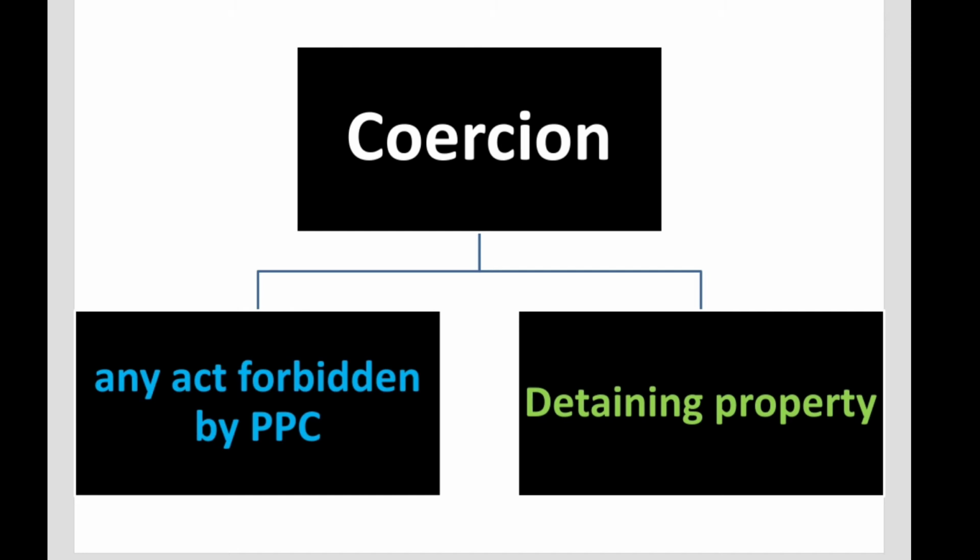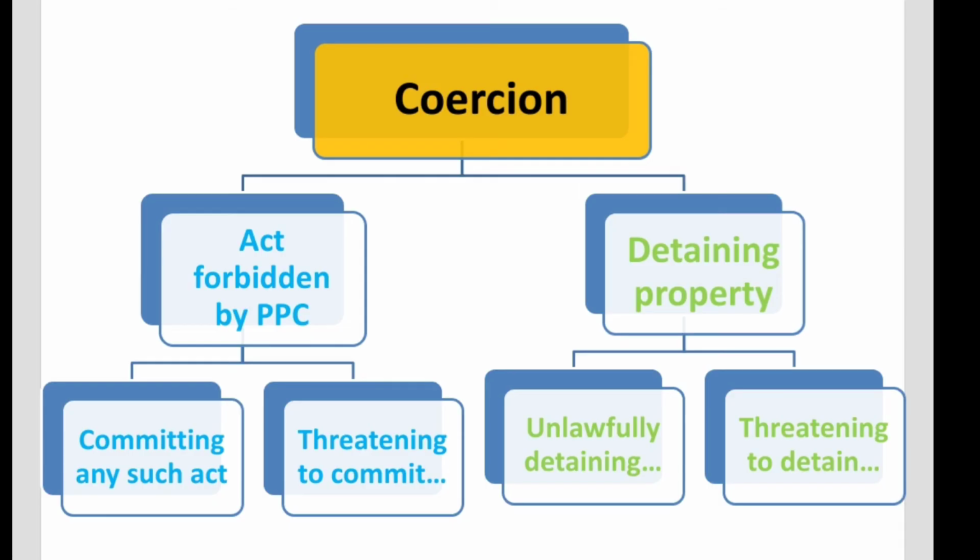Now, this situation obviously illustrates the second category of coercion, because we see that one person is threatening to detain the property of another person and the other person is being forced into entering the contract on the basis of this threat. And of course, we can also change this example, and for instance, Mr. C had actually gone on to detain Mr. D's property, and in this situation, once again, it would fall under the second broad category of coercion, which deals with the detaining of one's property.